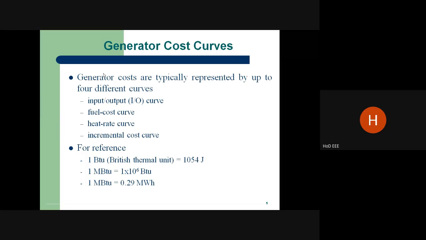What is the heat rate? The heat rate curve is another one. How much heat can be generated? It is the ratio of fuel input in British thermal unit to energy output. What is the energy output? That is kilowatt hour, otherwise called unit generation. The heat rate is the ratio of fuel input to energy output. The reciprocal, that means energy output to fuel input, is called fuel efficiency.